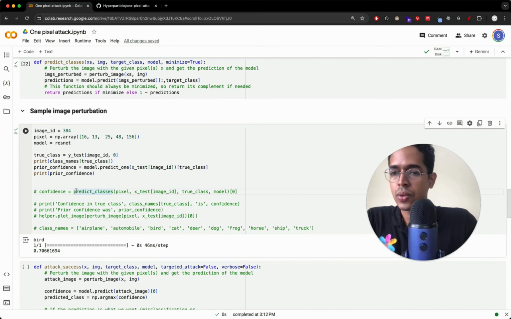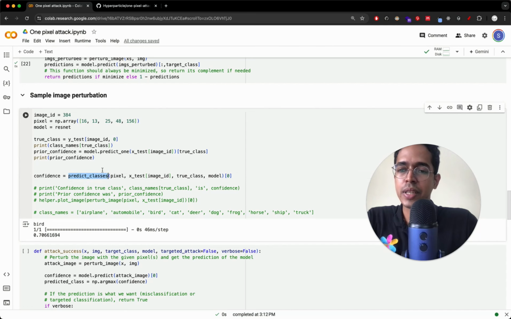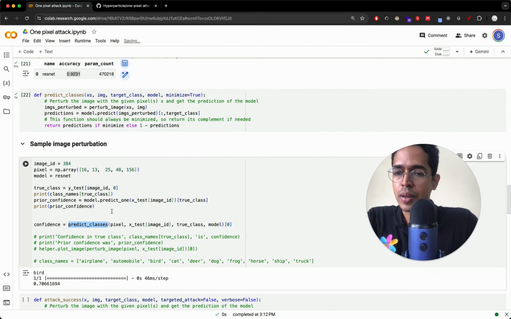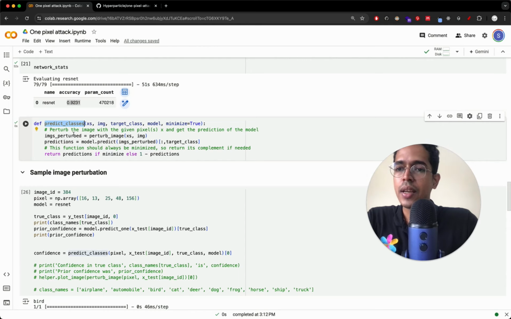Okay, so now what we will do is modify the image. We are modifying it using this model.predict classes function, in which we are perturbing the image using the perturb image function, to which the XY coordinates of the pixel to be modified, the value by which it has to be modified, and the input image are provided.